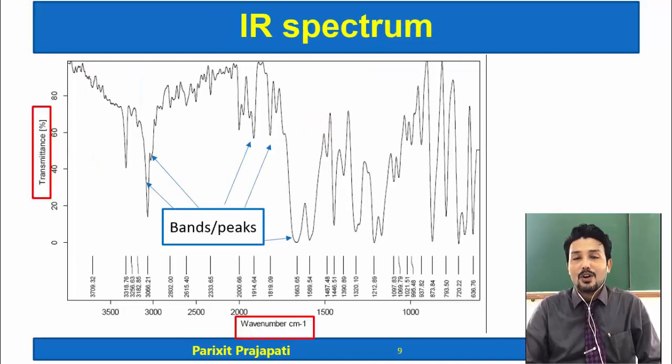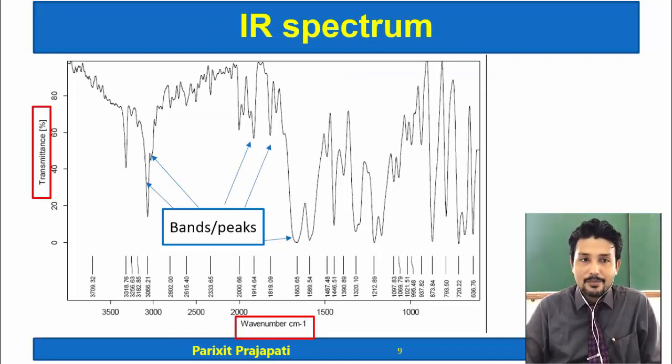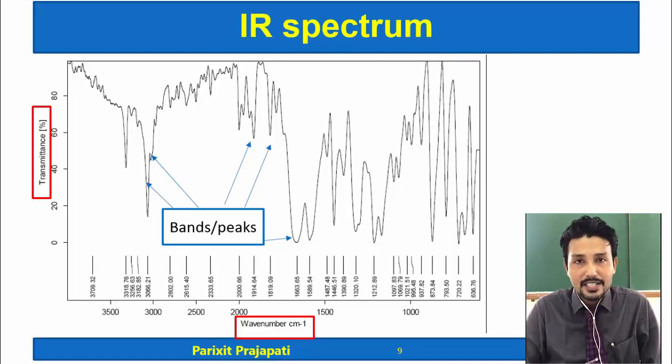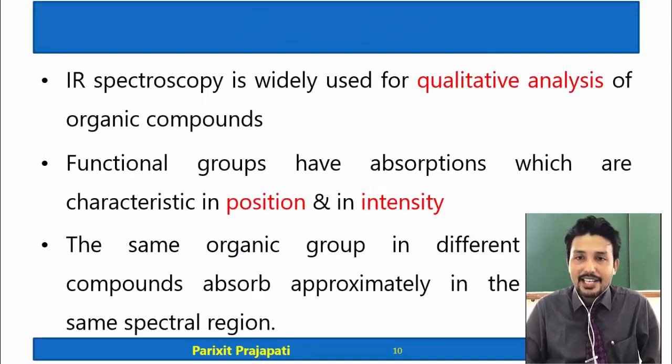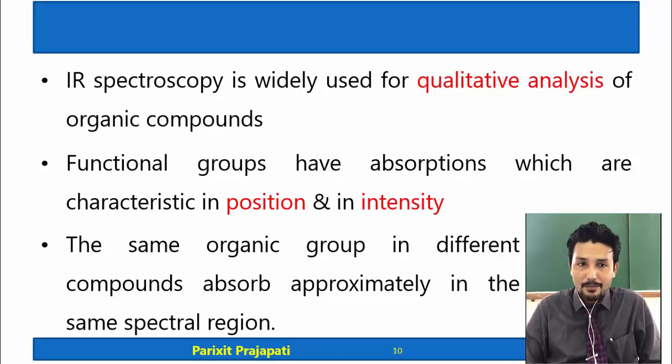So this is an example of a typical IR spectrum. As I said, if we plot a graph of percentage transmittance versus wave number in centimeter inverse, then this kind of plot is obtained. On the y-axis is percentage transmittance, on the x-axis is wave number, and each dip in this spectrum is known as a band or peak. So IR spectroscopy is widely used for qualitative analysis of organic compounds.